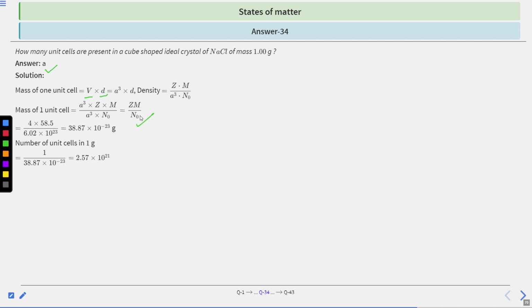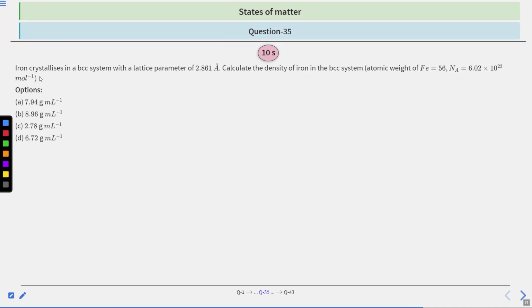N naught is basically like Avogadro's number. So putting the values, we find out that mass of one unit cell is 38.87 into 10 to the power minus 23 gram. So number of unit cells in 1 gram will be 1 upon 38.87 into 10 to the power minus 23. That is coming out as 2.57 into 10 to the power 21. Hence option A is the correct answer. Moving on to question number 35.